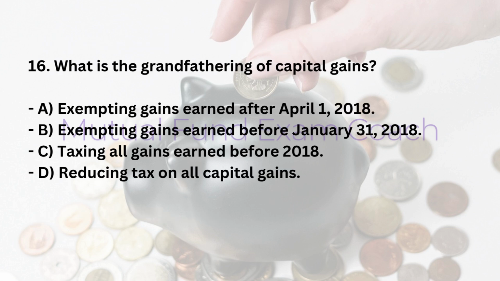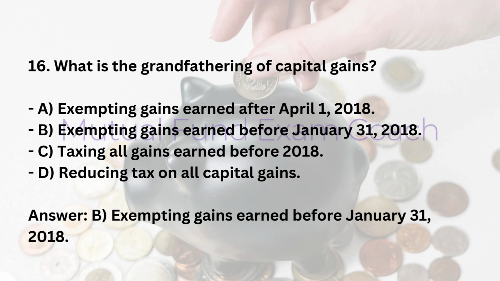16. What is the grandfathering of capital gains? A. Exempting gains earned after April 1, 2018. B. Exempting gains earned before January 31, 2018. C. Taxing all gains earned before 2018. D. Reducing tax on all capital gains. Answer, B. Exempting gains earned before January 31, 2018.